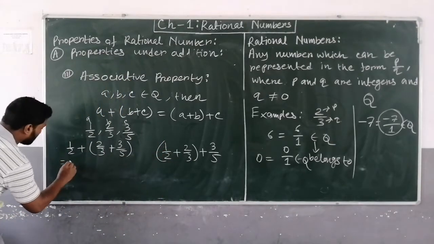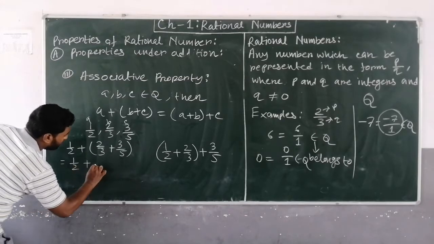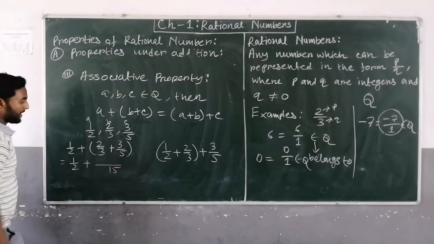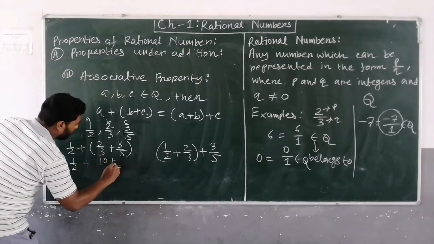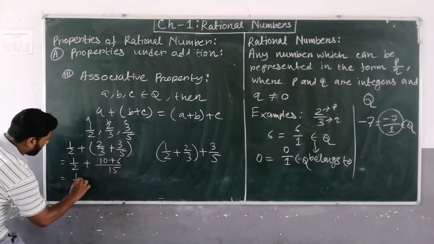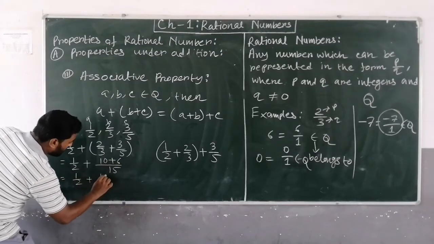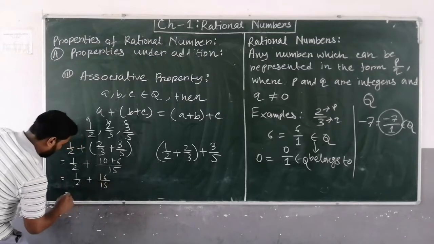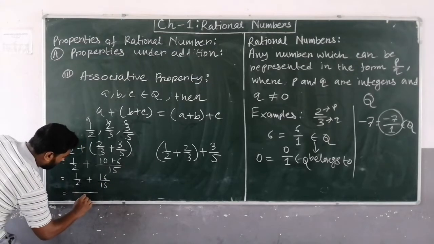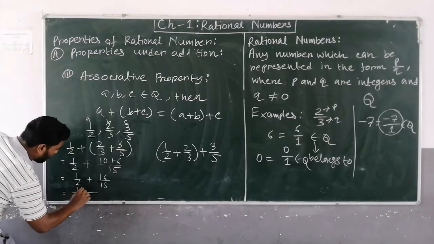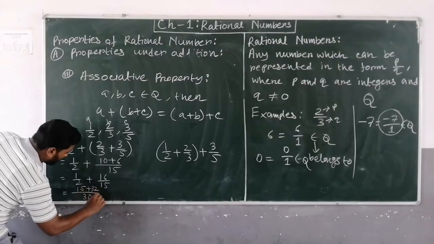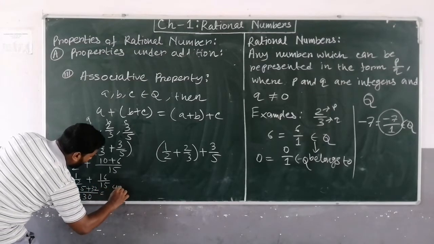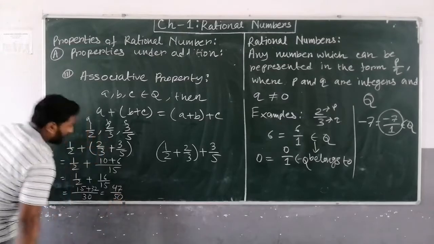So this is 1 upon 2 plus 10 plus 9 upon 15, so 1 upon 2 plus 19 upon 15. Here the LCM is 30, so 15 plus 38, that is 53 upon 30.